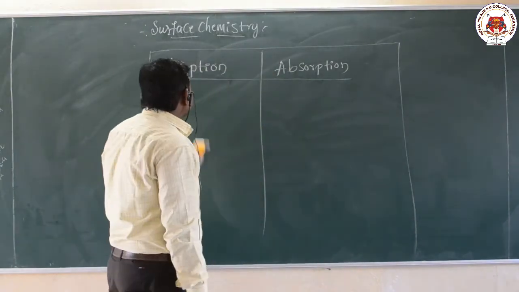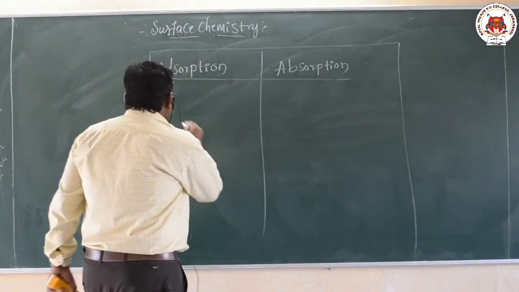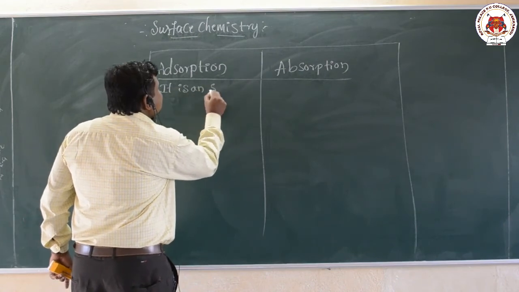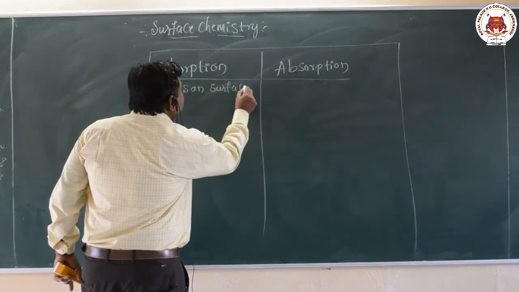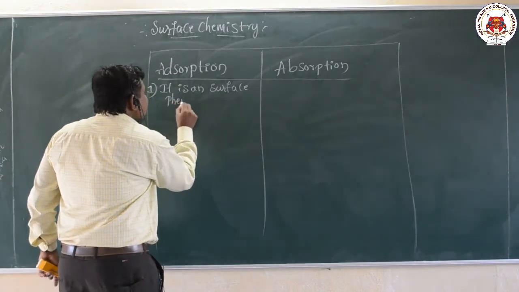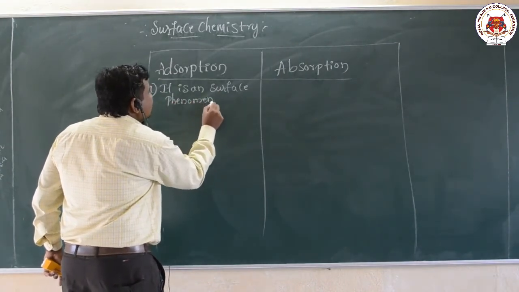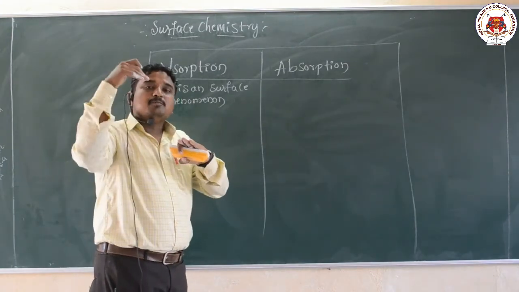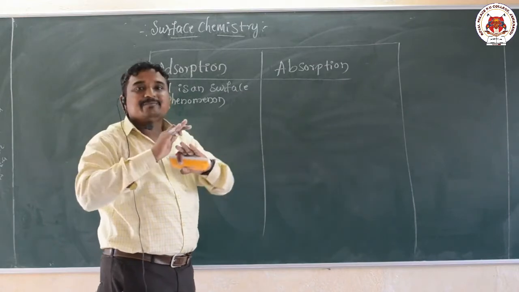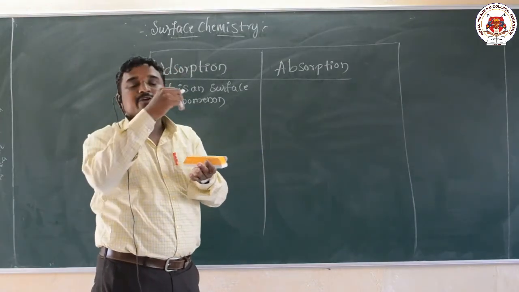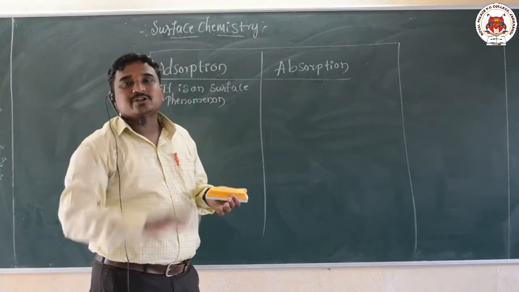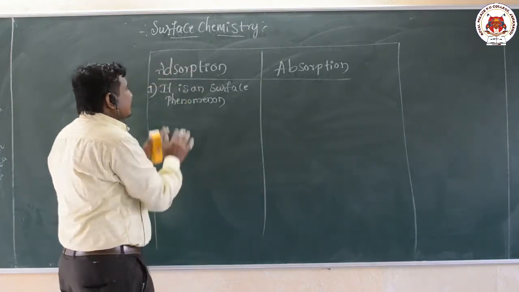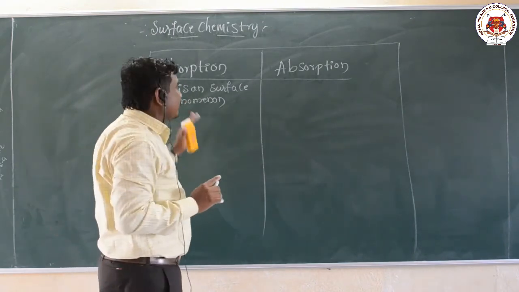Hence I will write here, it is a surface phenomenon, because the accumulation of adsorbate is on the surface of the adsorbent only. There is no penetration of molecules inside the body. Only accumulation of species on the surface of the adsorbent takes place.